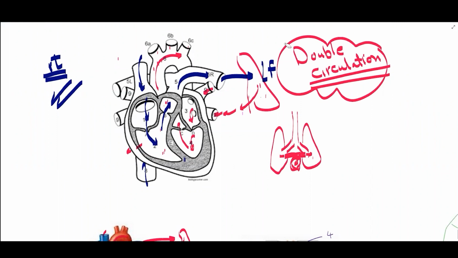Because imagine with me, if we had single circulation, the blood would be pumped to the lung and exchange of gases would happen. So the blood would go out of the lung with zero pressure, with very, very low speed, and it is supposed to circulate all over the body and then go back to the heart.